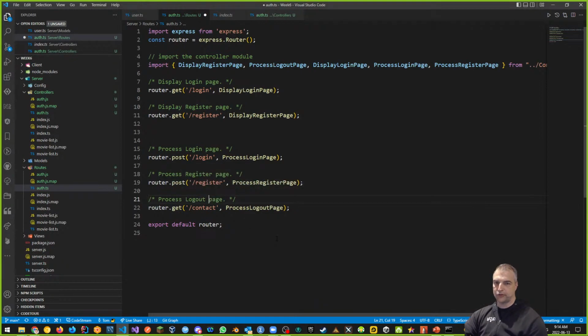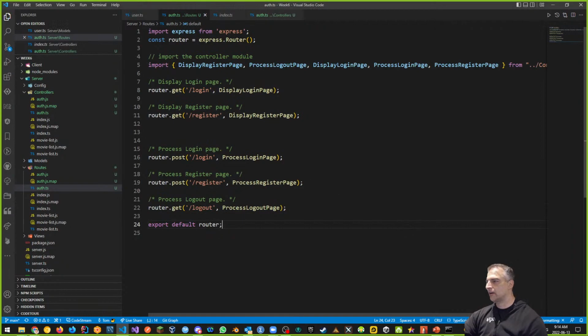We're not going to have a special logout page that asks, are you sure you want to log out? It's just going to be a link that allows us to log out. So this would be the logout route, process logout page.